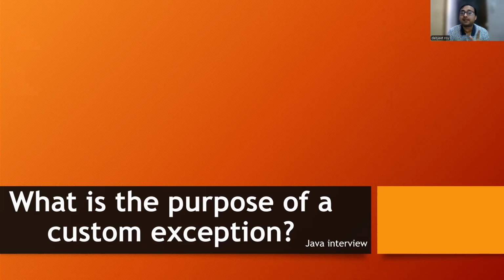From the constructor we can call the super method and pass a message. This exception will be thrown only under some condition, not in any scenario. For example, if the student is not found in a particular class, then I want to throw this exception, like StudentNotFoundException. So we can create one custom exception class extending Exception or RuntimeException, then create a constructor, have a super call with some message, and pass that message from the caller method or from the main method. Like that, we can have a custom exception.